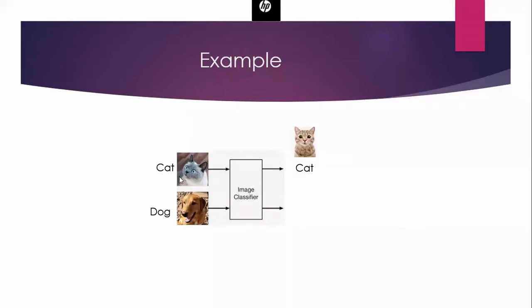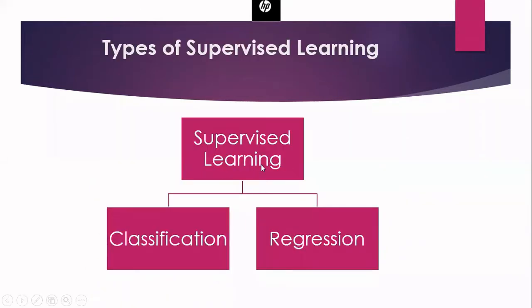Here, if you consider the input, my input is an image, and every input is associated with a label. If you don't give the labels as cat and dog, and you simply give the image, it cannot predict whether this is an image of a cat or a dog. So in supervised learning, the labels are very important. Every input has associated labels. Once you train it properly, if you give any unknown image of a cat or dog, it will say this is a cat, this is a dog. It does this by learning the features. With the help of features only, it predicts. In supervised learning, we basically have two types. One is called classification and the other is called regression.